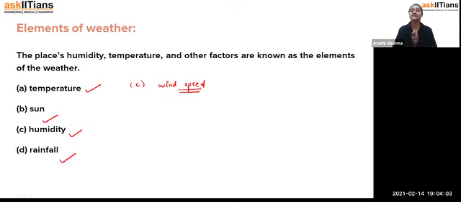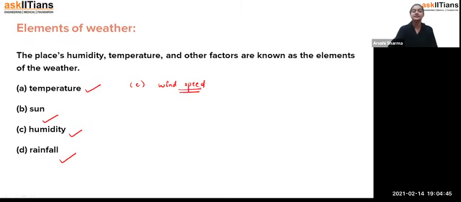So all these things, students, are very important, because on the basis of that we get advance information, and if there is some chance of a disaster happening, people can manage before it. If you have noticed, generally if there is a chance of any disaster, we get the information in advance, that okay, there is a high alert in our place, that maybe there is high wind speed, or the temperature is going to be very high, or today the rainfall will be very heavy, so you will not be allowed to go out of your houses. So that's how, student, these elements of weather help us get the information in advance and manage all such things.